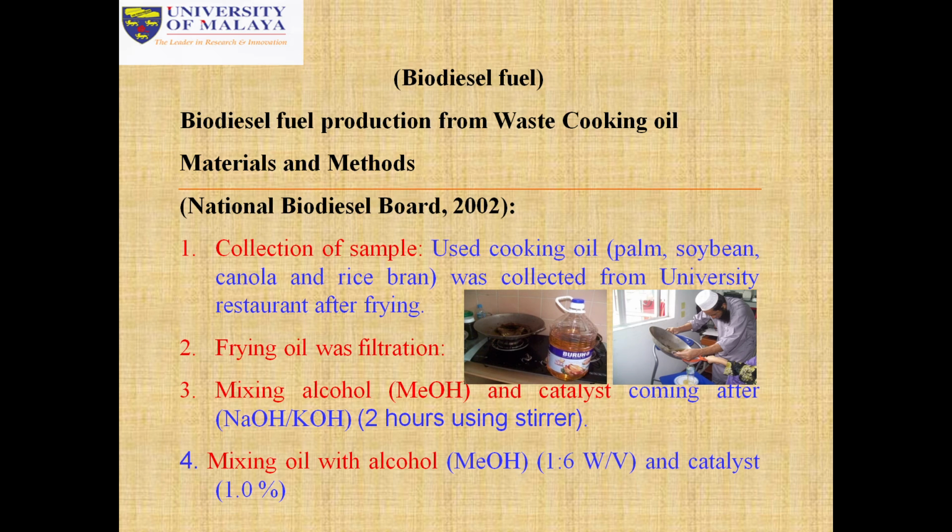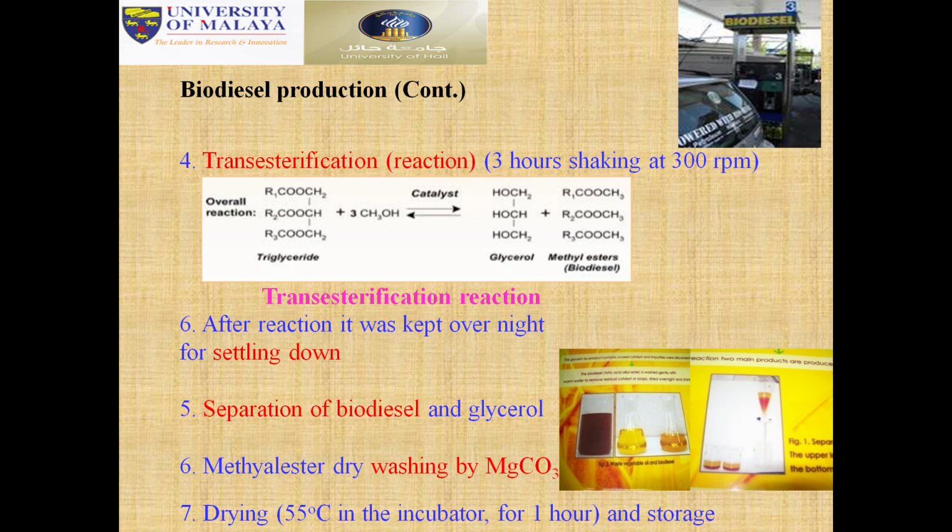We also collected kitchen waste oil, the waste oil from after cooking. We collected samples from the University of Malaya restaurant, and the frying oil was filtered, then mixed with oil, methanol, and catalyst with different types of solvents, such as hydroxide, stirring and mixing the oil with alcohol and catalyst. Then the transesterification process: triglyceride plus catalyst gives glyceride and methyl ester biodiesel. This is called after the reaction.